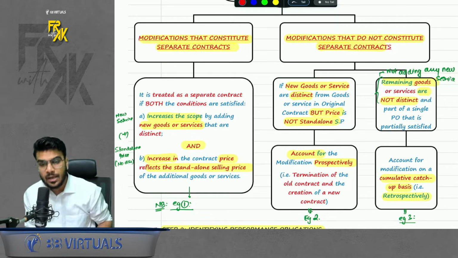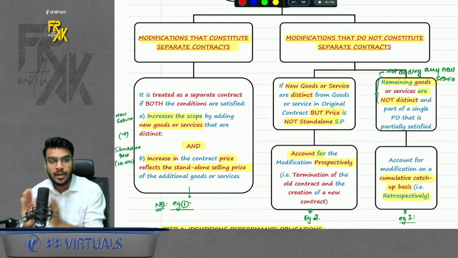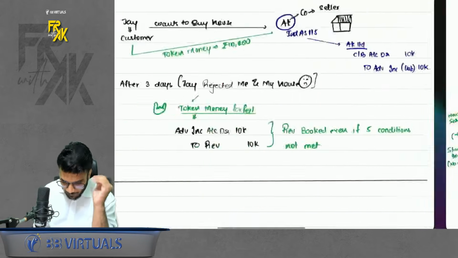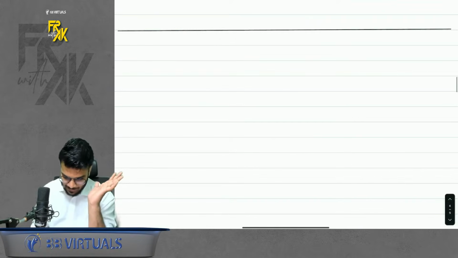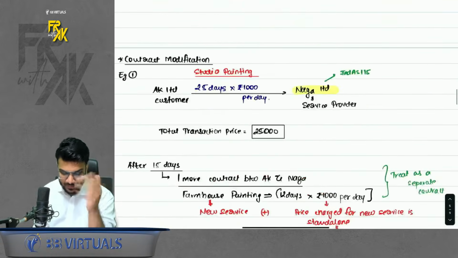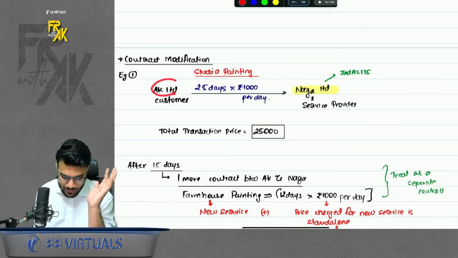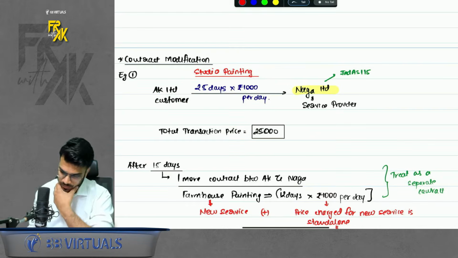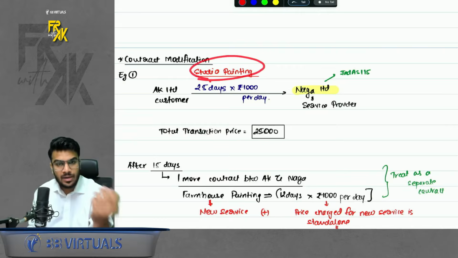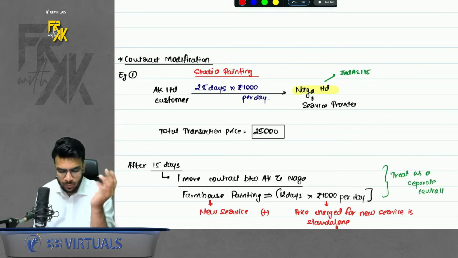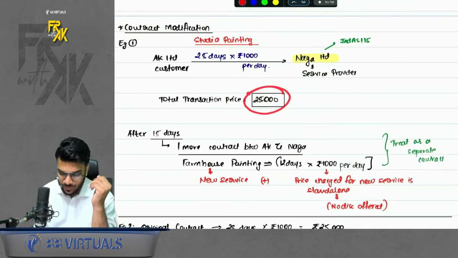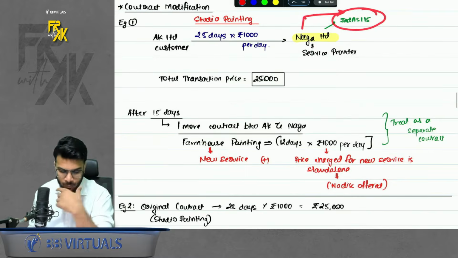What is the meaning of this? This means even if you modify a contract, you will treat it separately. Sir, when does this happen? Again, let's take some examples. In case you remember, we took the example of painting services. Let's say AK is the customer, Naga Limited is a service provider who does painting services. So I told Naga, I want to paint the studio. So he told, okay sir, 25 days, 1000 rupees per day he will charge. Total transaction price becomes 25,000. We are talking about this from Naga's point of view. Okay sir, done, no problem.